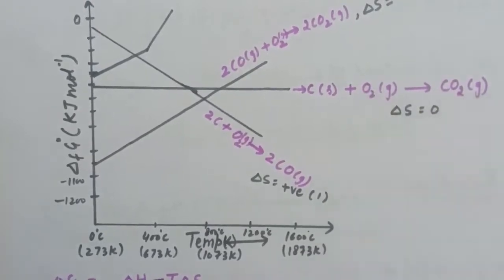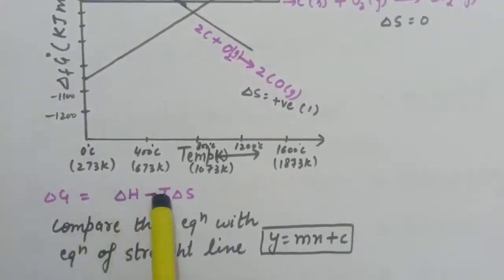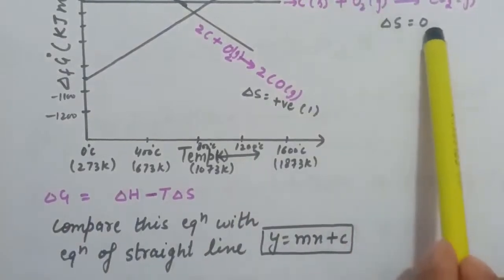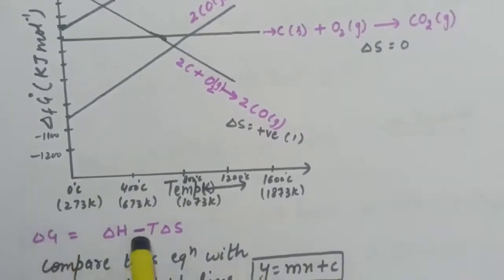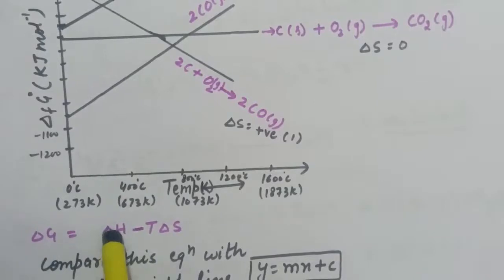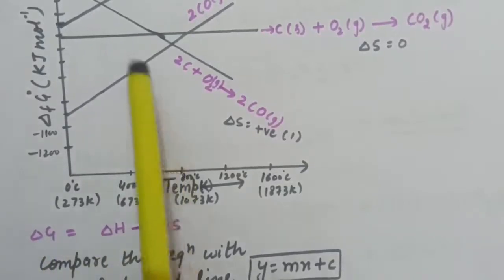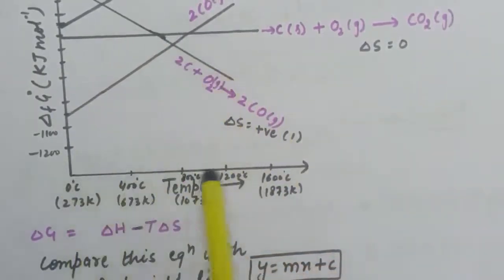Now as we know, the Gibbs equation is delta G equals delta H minus T delta S. For this reaction delta S is 0. If we put the value in this equation, delta G equals delta H minus T times 0. So delta G equals delta H, and from here we can see that delta G is independent of temperature. That is why this line is parallel to the x-axis, that is the temperature axis.